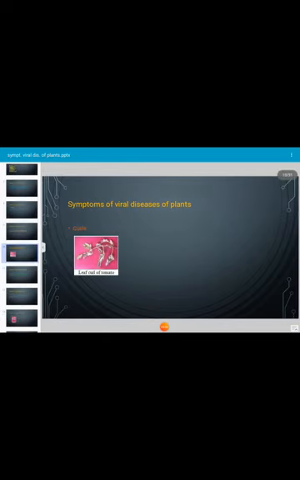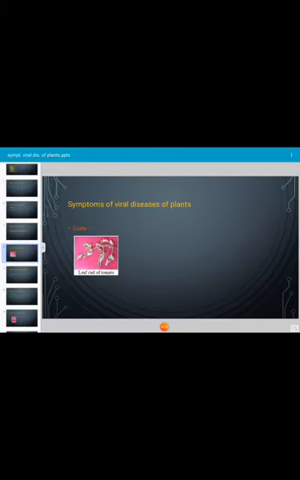Next, curls. This is a very typical symptom of viral disease. Generally, all viruses are obligate parasites. They require a living host plant for their survival, and there are numerous plant pathogenic viruses which are host specific in nature. The plant viruses infect all parts of the plant.